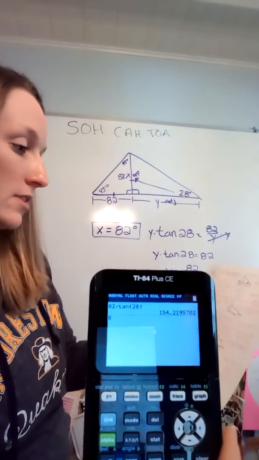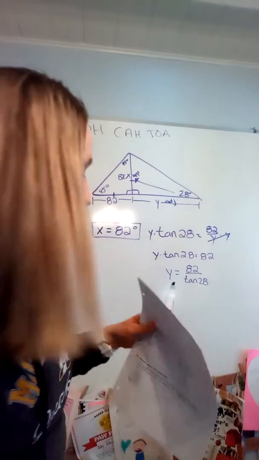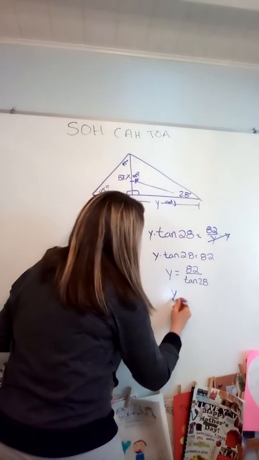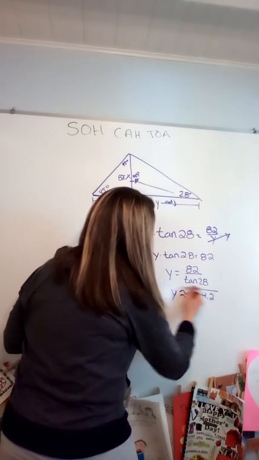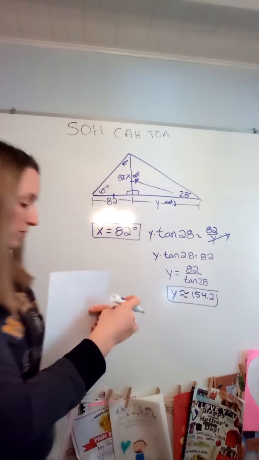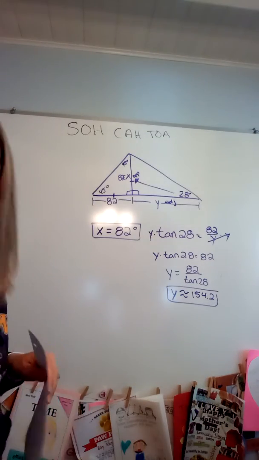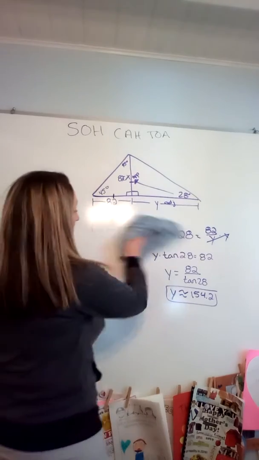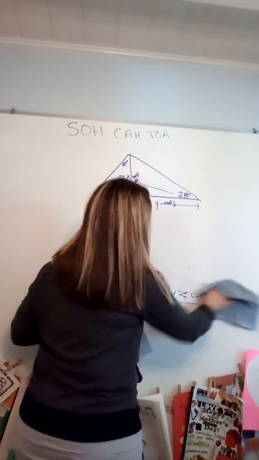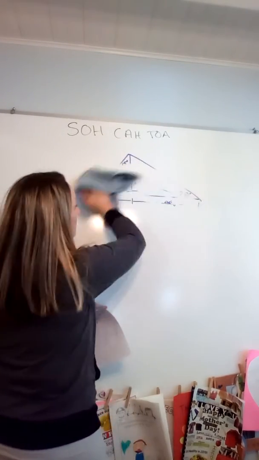And you can see the answer of 154.2. That was problem number 9. So even though it looked a lot more challenging, because it was 3 triangles basically, big, small, medium, it really wasn't that bad of a problem. When you break it down, just look at one triangle at a time.